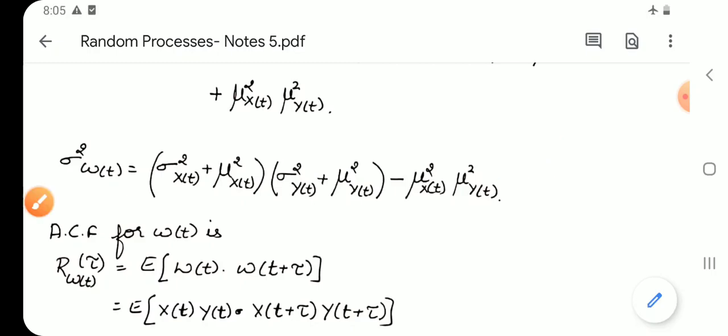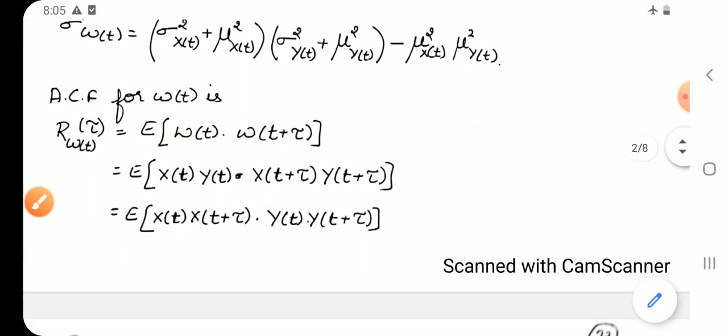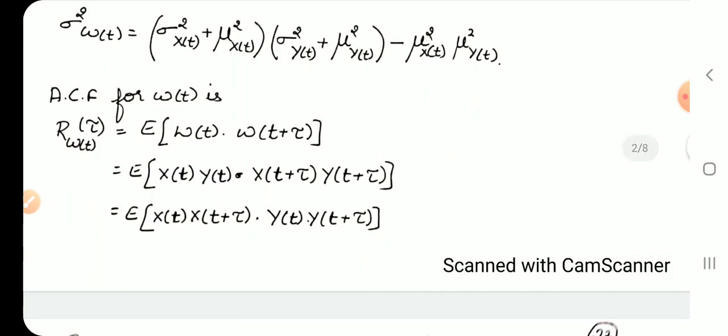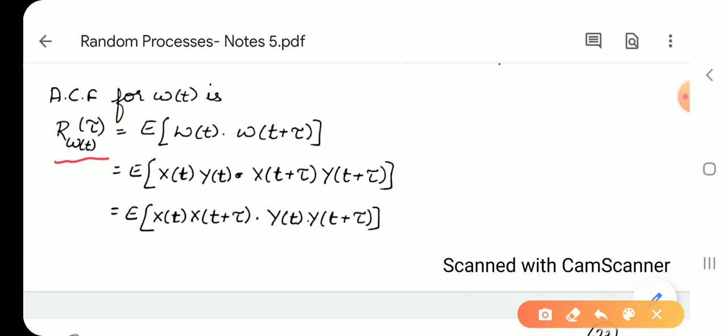Now let us come to the autocorrelation function. Autocorrelation function is given by the definition R Wt of tau is equal to E of Wt into Wt plus tau. But Wt is the product of xt into yt, and Wt plus tau is the product of xt plus tau into yt plus tau.